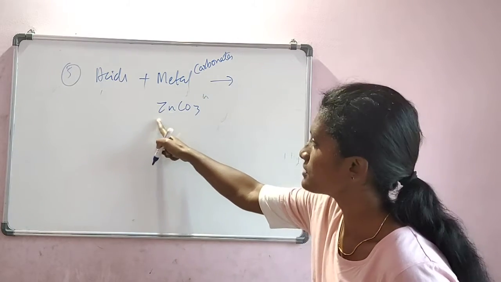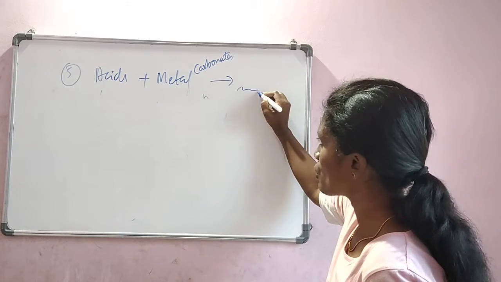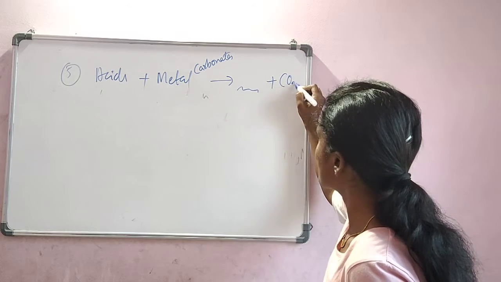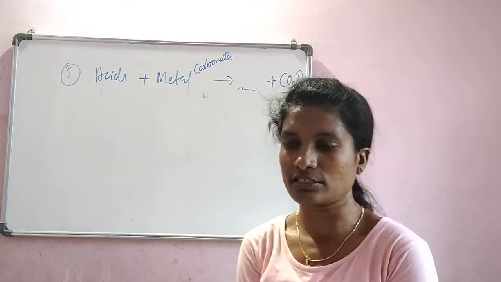Okay, this is a metal carbonate. A metal carbonate and an acid both combine to give some salt. Along with that, carbon dioxide gas will be evolved. So how do we prove this experiment?